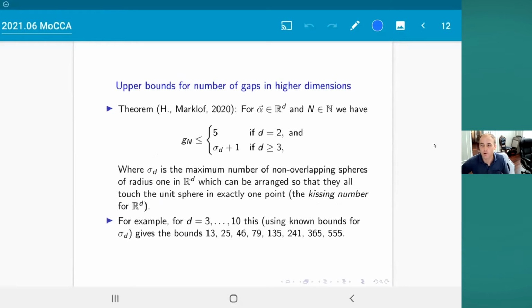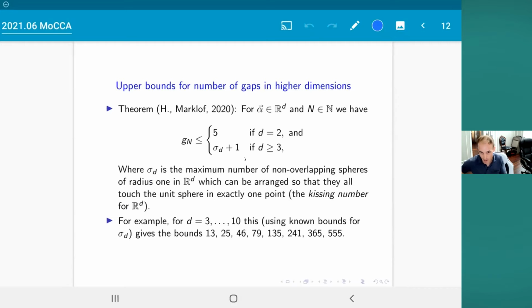So what we're able to prove in our paper, there's a number of results, but one of the ones that I want to try to focus on is this result where we bound the number of distinct distances between points in a total rotation in a higher dimensional torus. So what we prove is that in 2 dimensions, the quantity Gn that I defined is bounded above by 5, and that's best possible. I just showed you an example with 5 gaps, so we know that one is best possible. And what we prove in general for d bigger than or equal to 3 is that it's bounded above by the Kissing number plus 1.